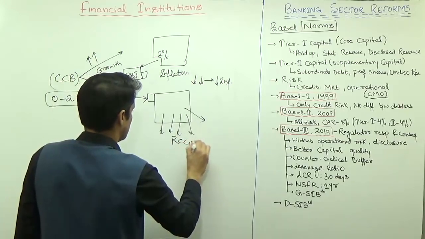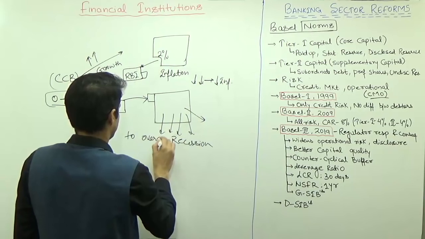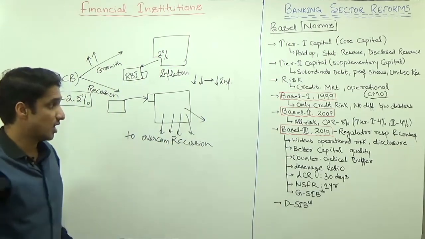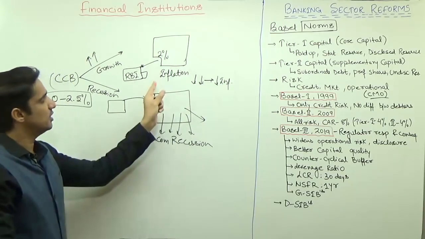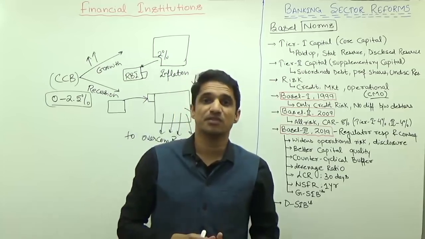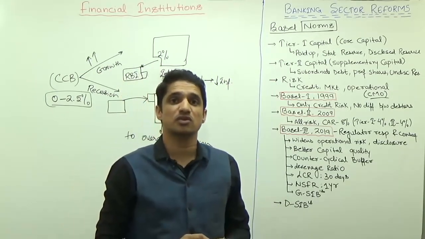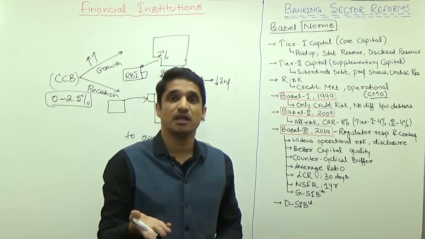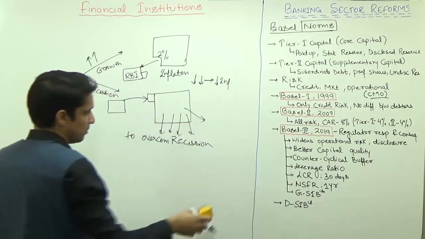So this is how to overcome recession. This is known as the counter-cyclical buffer. This is a very interesting thing. When the economy is growing, the value of the counter-cyclical buffer will be more, and when there is recession, the value of the counter-cyclical buffer can be as low as 0. So this is a new concept, the counter-cyclical buffer.